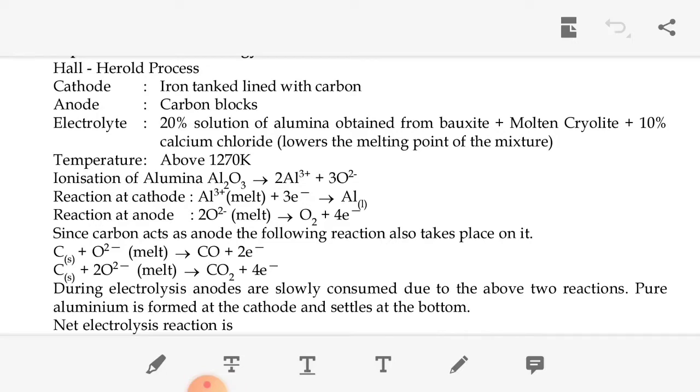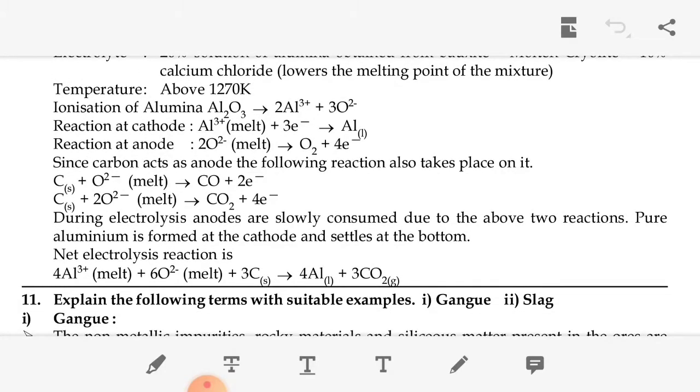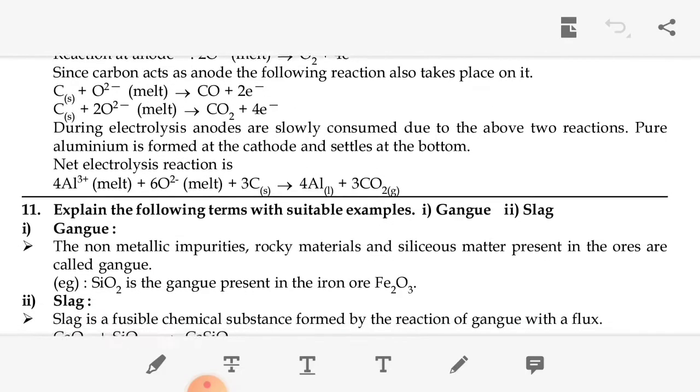Then the reaction at the cathode: aluminium melt gives aluminium. The reaction at the anode: the oxide gives O2 plus electrons. Since carbon acts as the anode, the following reaction takes place. So the net electrolysis reaction: aluminium oxide plus carbon gives aluminium plus carbon monoxide.